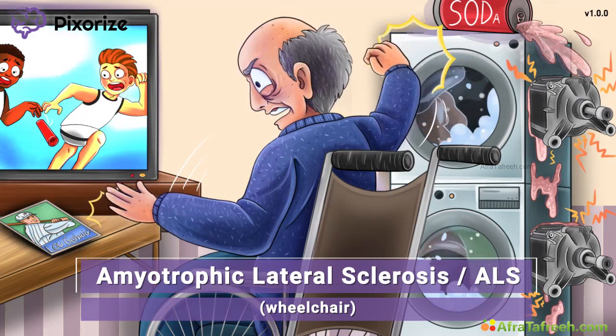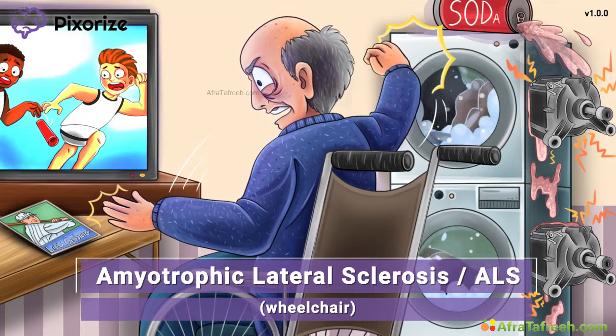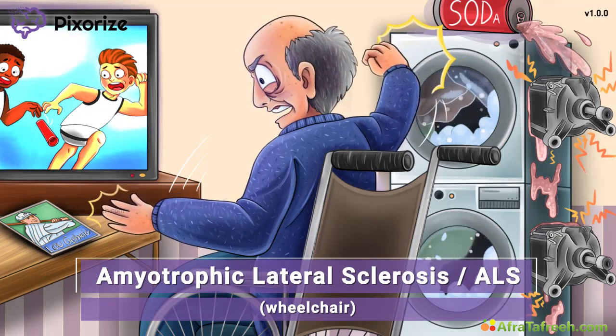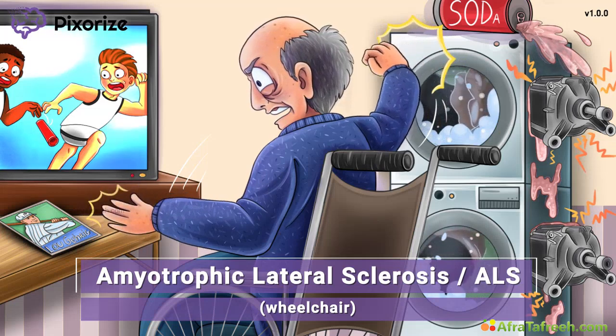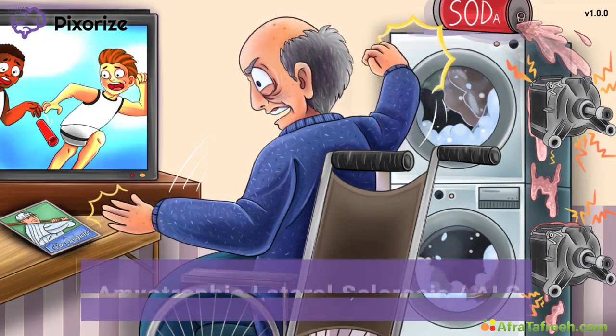Because ALS impairs the function of muscles, most patients with this disease will eventually need wheelchairs to get around. ALS is a rare neurodegenerative disorder that occurs in older adults, usually around the age of 50 to 60 years old. Let's keep exploring the scene to learn more about ALS.